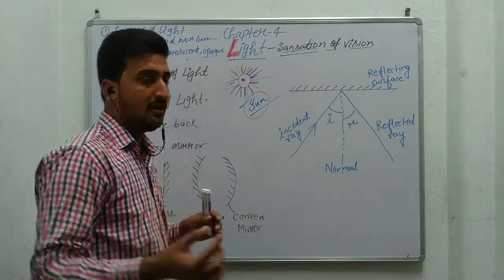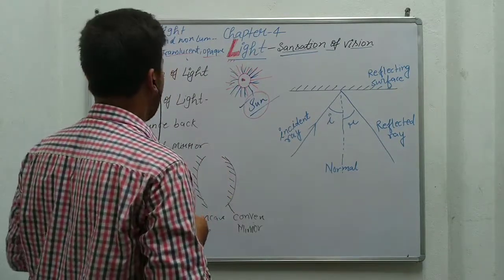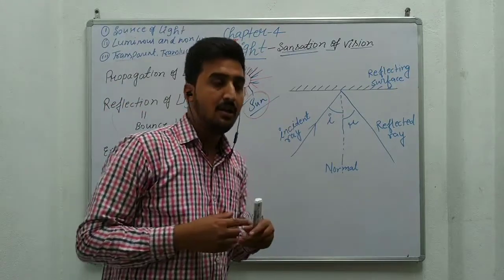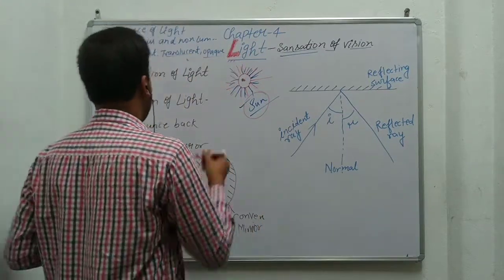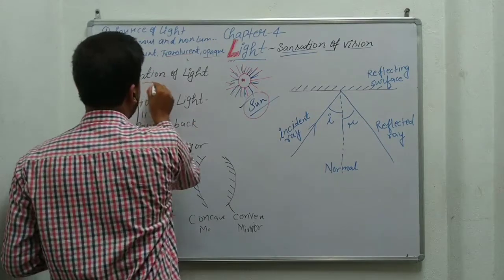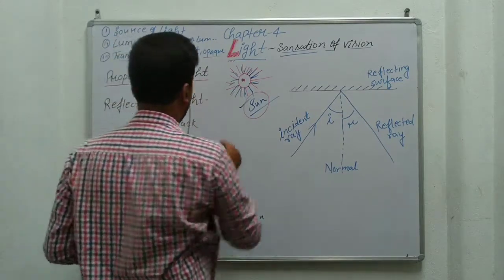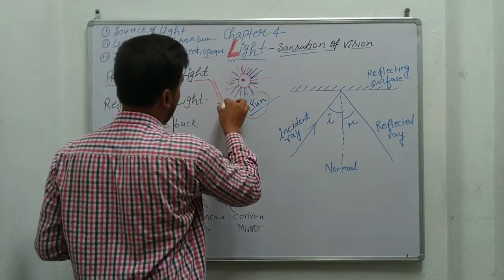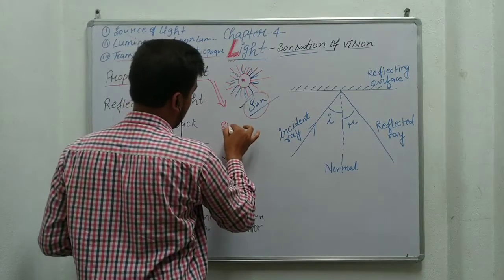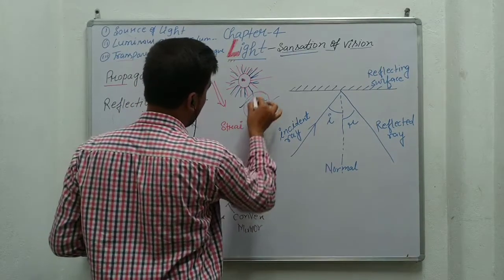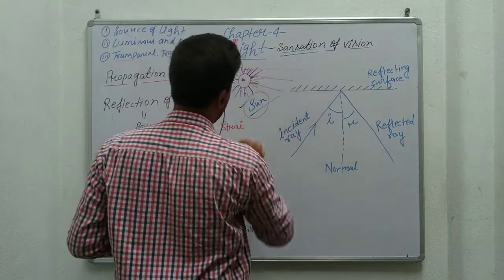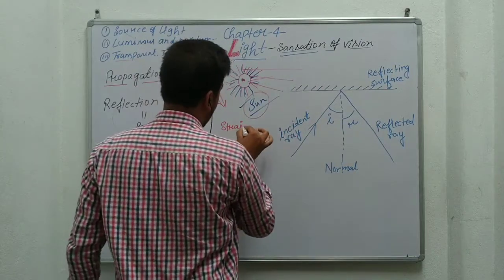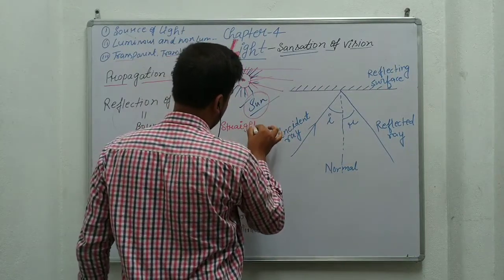Now we shall start with our first topic, that is propagation of light. Propagation of light means light always travels in a straight line. Anywhere you can see, light always travels in a straight line.